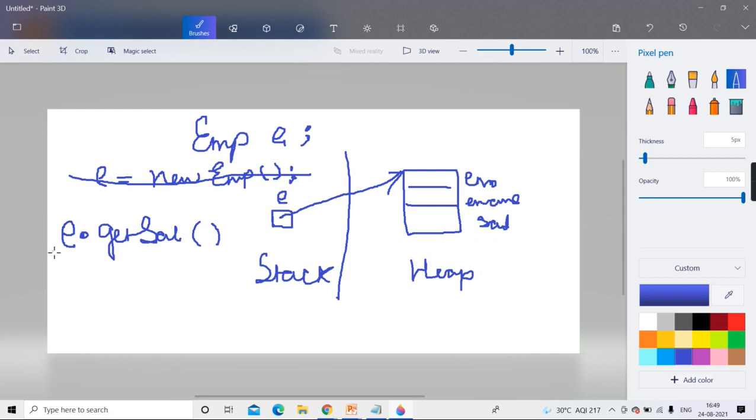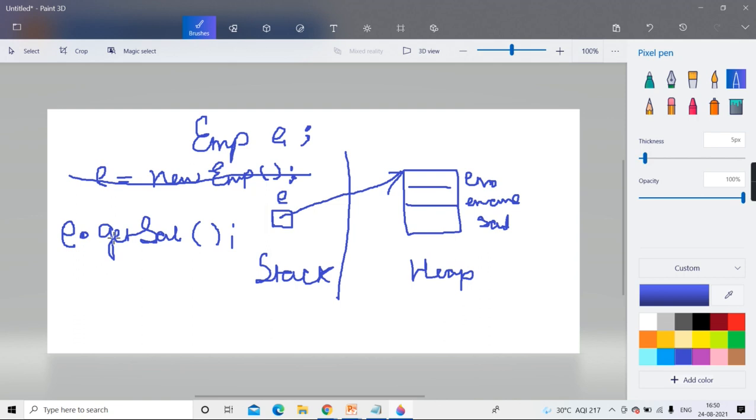Clear? Understand carefully what I am saying. You just created Employee E. Right? Means you just created a reference variable and directly you called e.getSal. Getting? So is the program syntactically correct? Is there anything syntactically wrong? Is the program having any syntactic mistake? Employee E; e.getSal(); Is there any syntax problem?